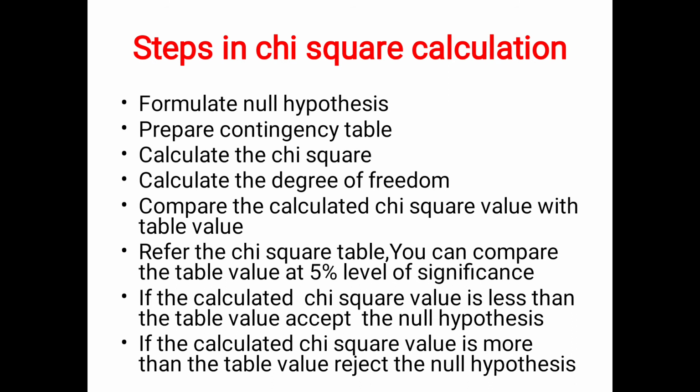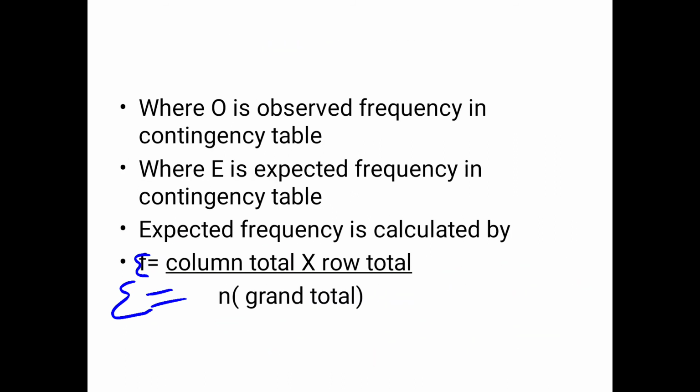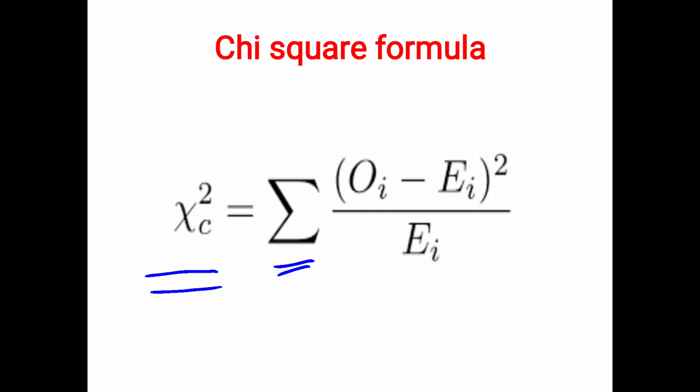Suppose if you have 4 rows and 3 columns, the contingency table is 4 into 3. In this way, you have to prepare the contingency table. Then calculate the chi-square value. How you have to calculate the chi-square value? I have told the formula. Chi-square value is equal to summation of observed frequency minus expected frequency divided by expected frequency.